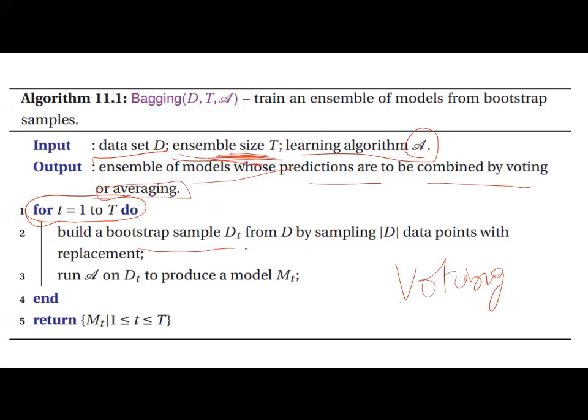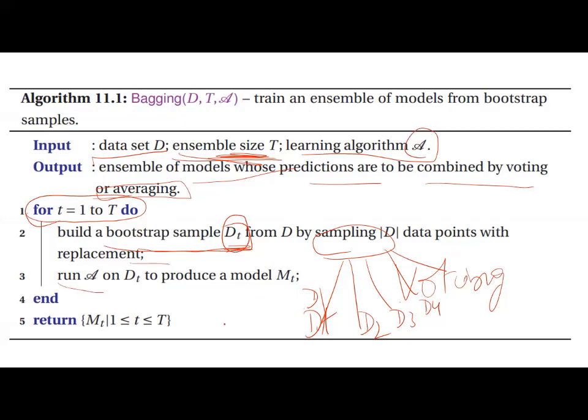Build a bootstrap sample Dt. You take a bootstrap sample Dt. This is, my dear friends, one sample, this is the second sample, this is the third sample, fourth sample. For each bootstrap sample Dt from D, sample D data points with replacement.